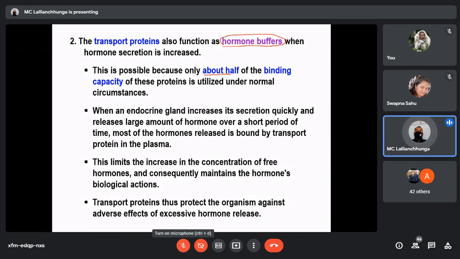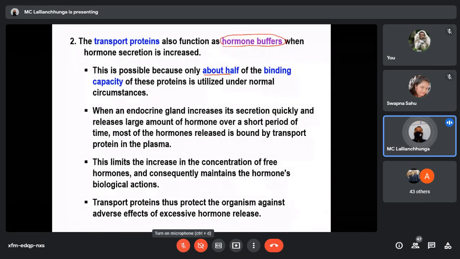When an endocrine gland increases its secretion quickly and releases a large amount of hormone over a short period of time, most of the hormone released is bound by transport protein in the plasma. That means when there is a sudden increase in a particular hormone's secretion, the other half of the plasma proteins, which are free, can bind to those excess hormones just secreted.